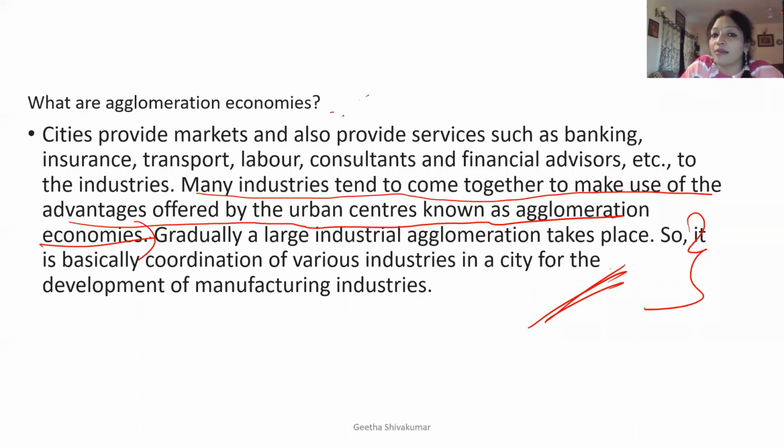If the question comes for 2 marks, you need to just write: many industries which tend to come together to make use of advantages which are offered by the urban centers, maybe transport, banking, insurance, consultants or financial advisors. When they come together and start using the advantages in the urban center, that is known as agglomeration economies.